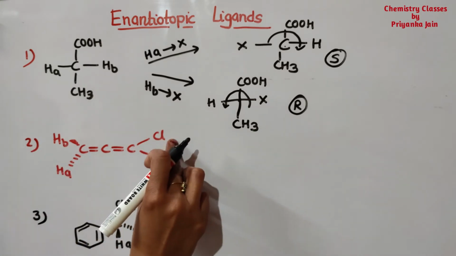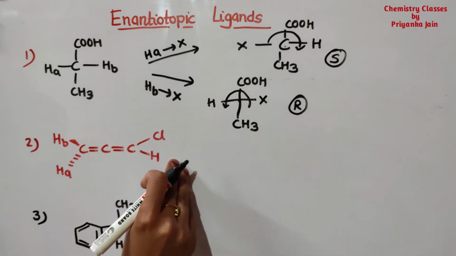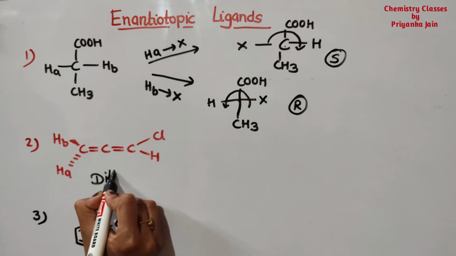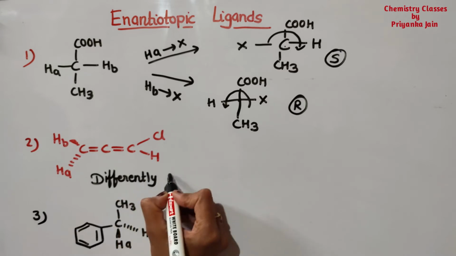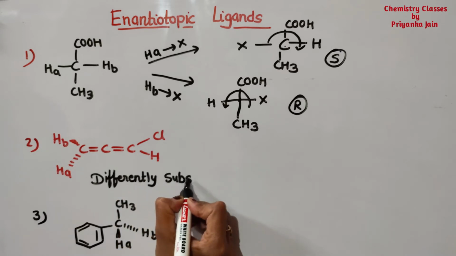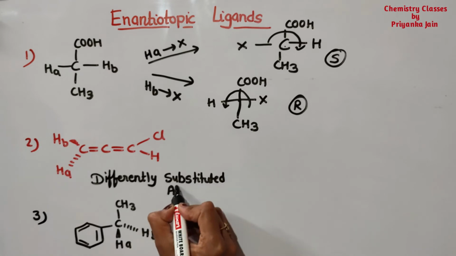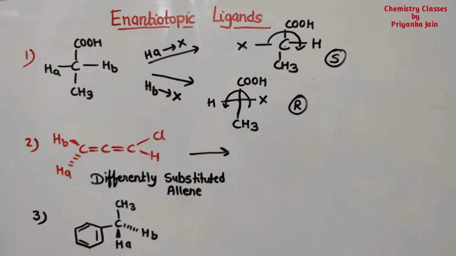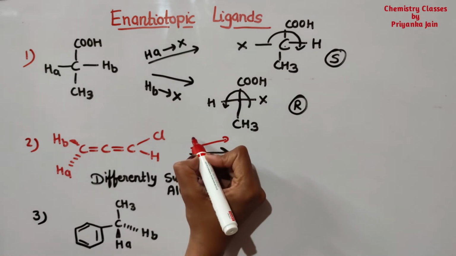Because this is differently substituted allene. So when we are doing the replacement here, suppose I am replacing these two groups by the bromine.